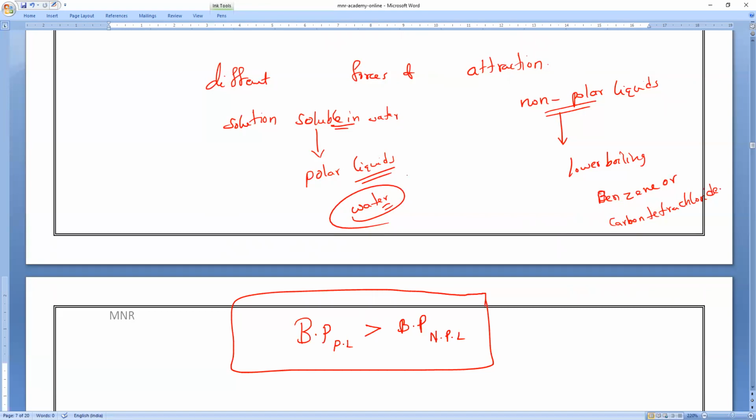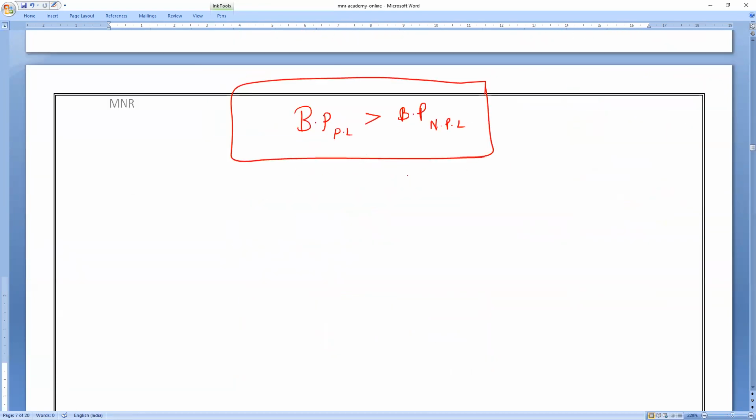So let us see what is the cause of boiling. Everyone knows. When a liquid is heating, something is increasing. What is increasing? Kinetic energy. Yes. Kinetic energy is the cause of boiling.